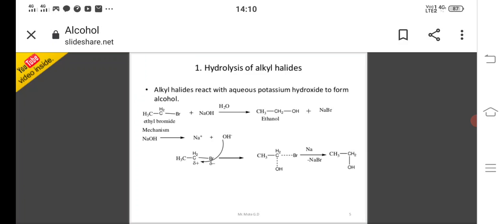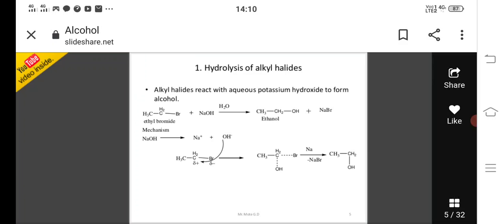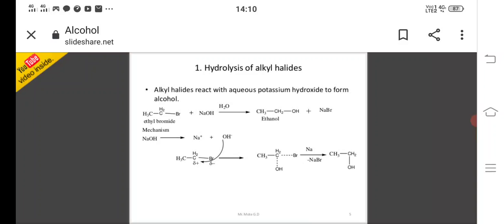Here ethyl bromide, CH3CH2Br, plus sodium hydroxide, on hydrolysis will give ethanol, CH3CH2OH. Ethanol, the alcohol, is formed, plus NaBr, sodium bromide. And the mechanism: first NaOH decomposes to Na+ ion and OH- ion. This OH- ion, the hydroxy group, attaches to the ethyl group carbon, and bromine is eliminated.